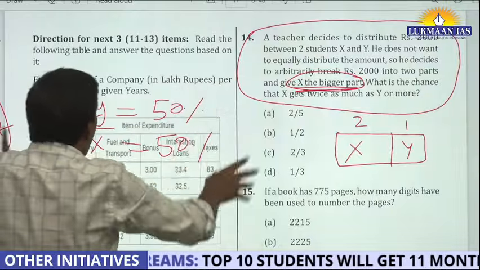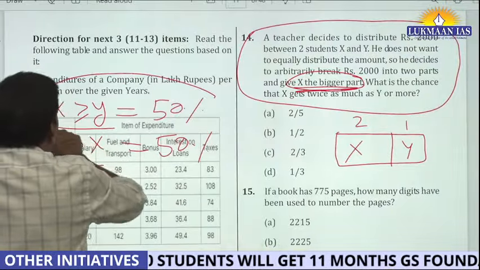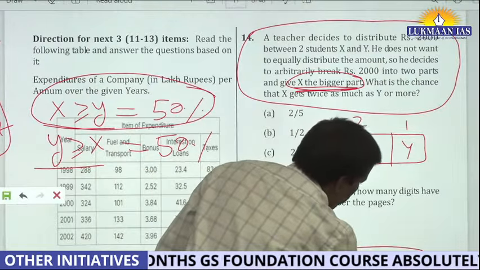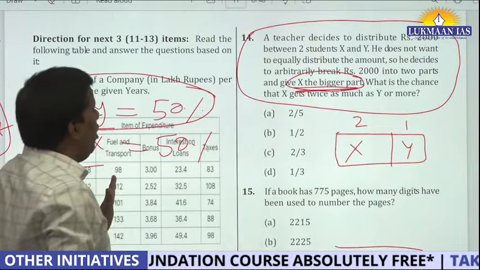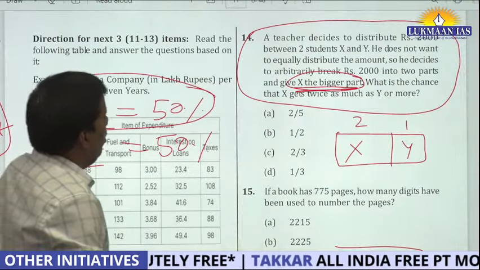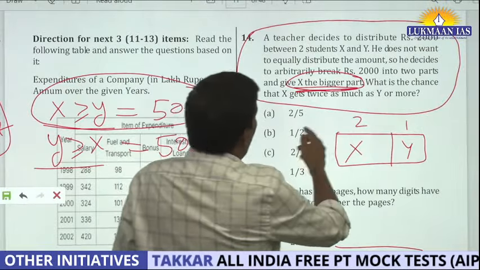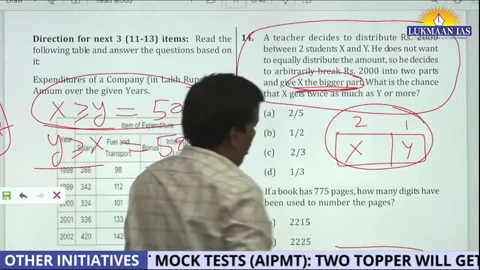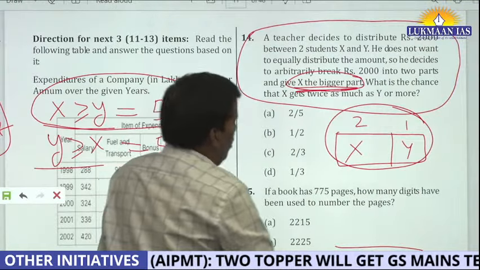So out of 100, this teacher is only worried about this thing. So he is only worried about half. And out of this half, what is he looking for? When X gets twice, what is the probability of this? You tell me.